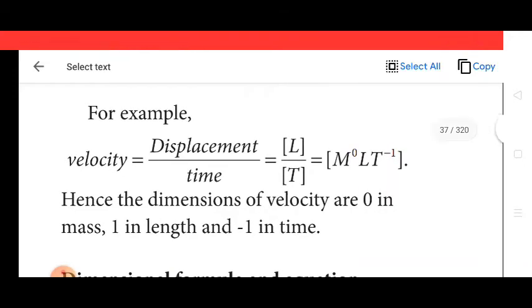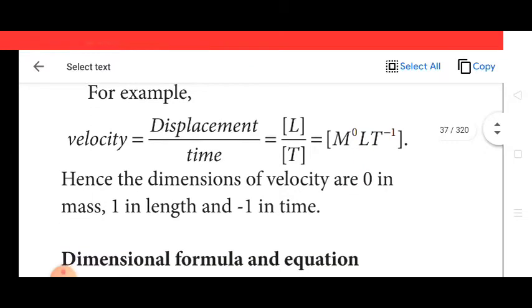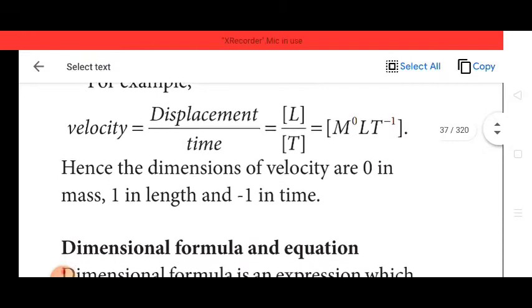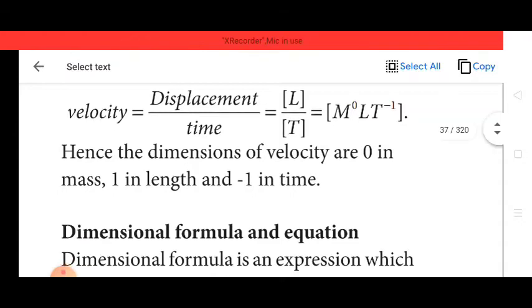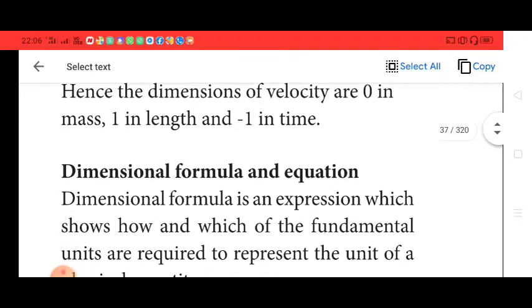So there is no M, so we should write M power naught. Then T goes up, it becomes inverse. So [M⁰ L T⁻¹]. Hence the dimensions of velocity are 0 in mass, 1 in length and minus 1 in time. Understand? I hope you do.